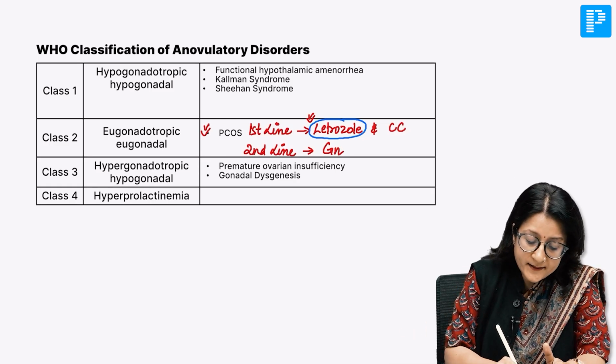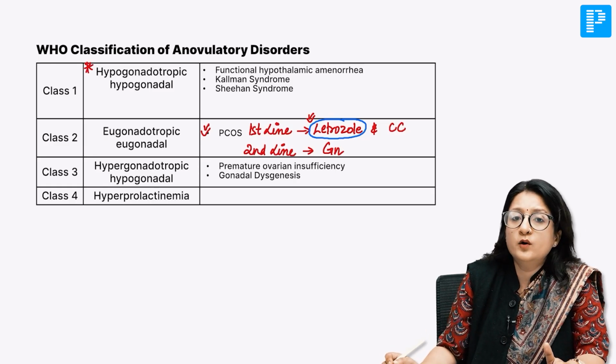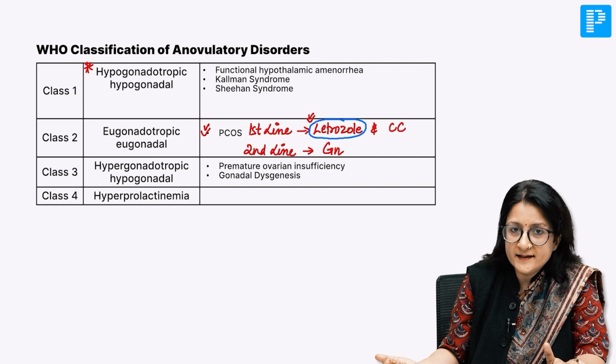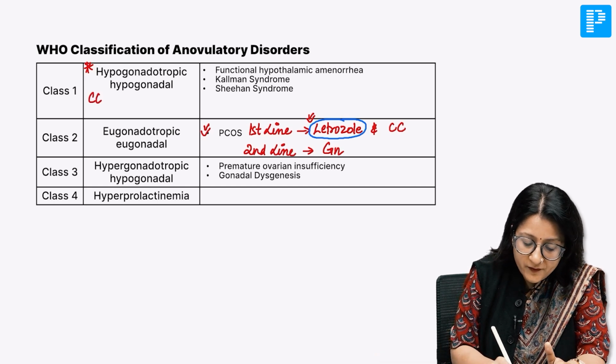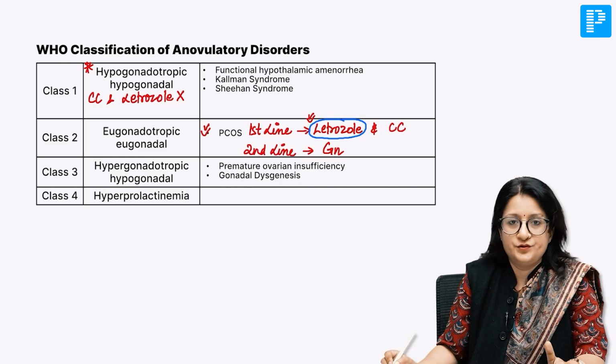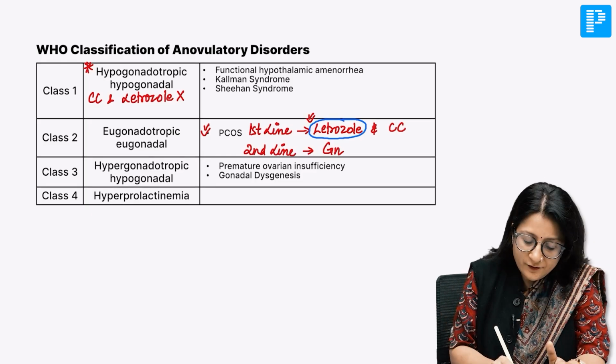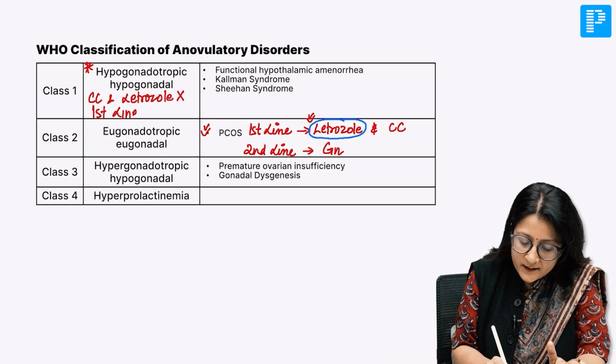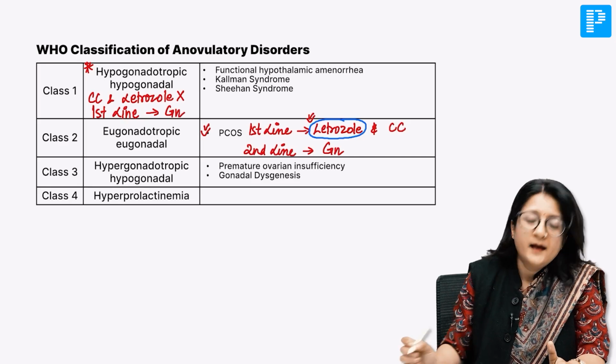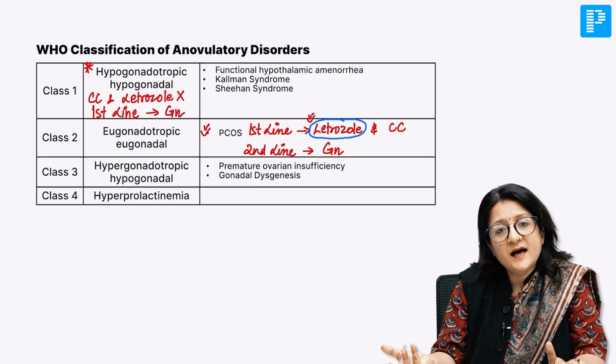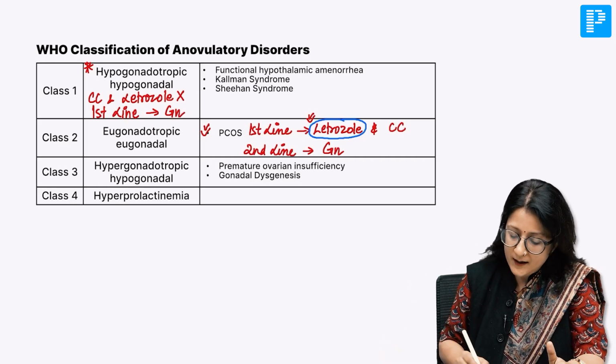Now, when there is hypogonadotropic hypogonadal type of anovulatory dysfunction, clomiphene citrate and letrozole cannot be used. They will not work. Our first line drug is gonadotropins. You can say, why can't we use GnRH analogs? I'll say we can use them. It's not like we can't use them.